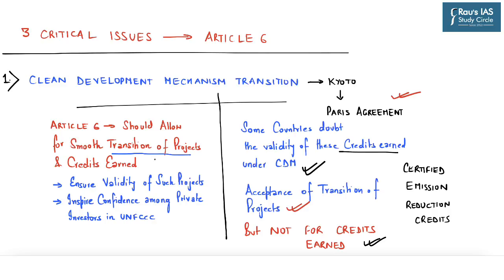So, the newspaper says that there must be a smooth transition from Kyoto to the Paris Agreement, especially with respect to acceptance of certified emission reduction credits, as this will not only ensure validity of such projects and also the credits earned by different countries, but it will also inspire confidence among private investors in the UNFCCC. So, smooth transition from the Kyoto Protocol to the Paris Agreement can be said to be one of the key areas which needs to be discussed and sorted out by both developed and developing countries.